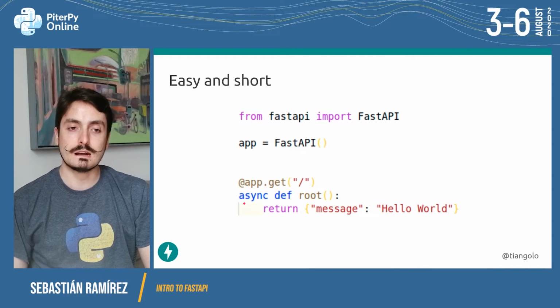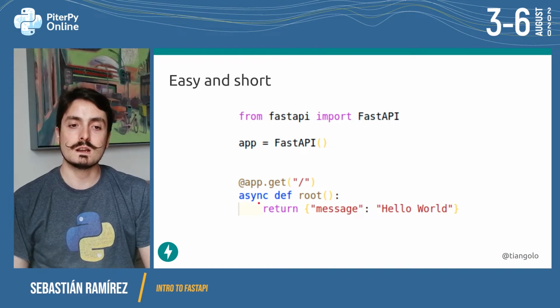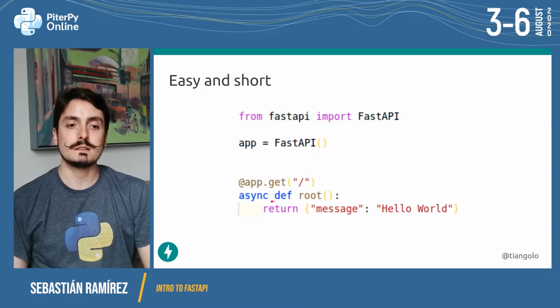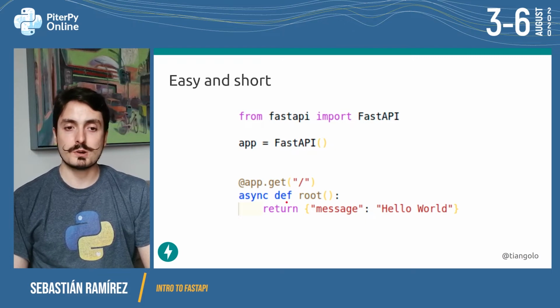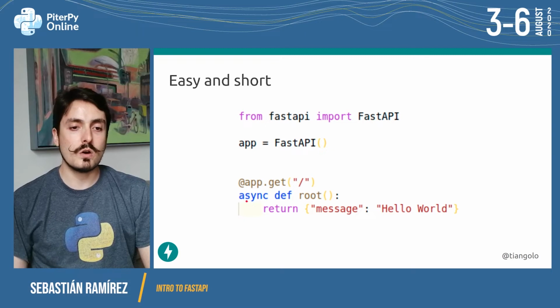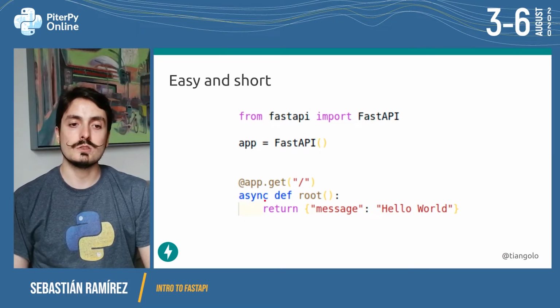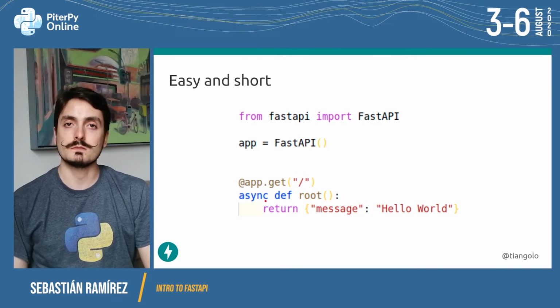This function can be an async function, and then we can use all the ideas from async and await. But if you don't want to, or you don't know exactly how to do that, or you need to use a library that is not compatible with async, then you can use normal function definitions with def, and FastAPI will run them on a thread pool to not block the main event loop. If you know how to use these async tools, then you can use them and get the extra performance and power from them. Otherwise, you can just use normal function definitions and everything will work as you would expect it.